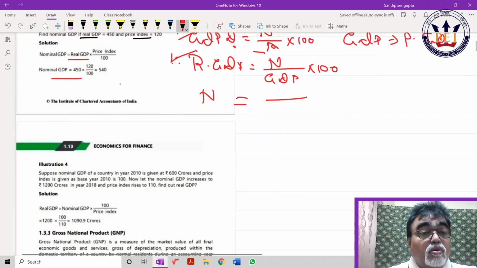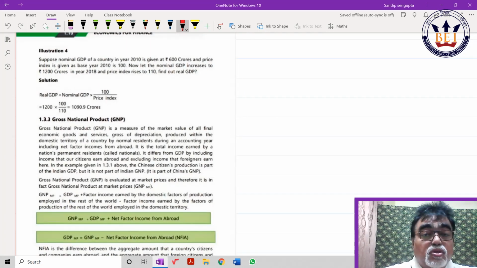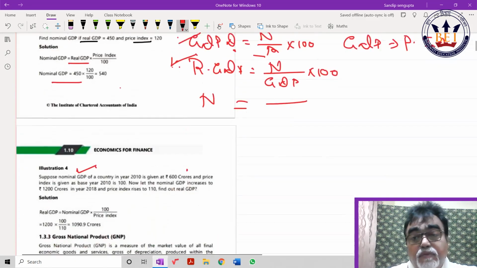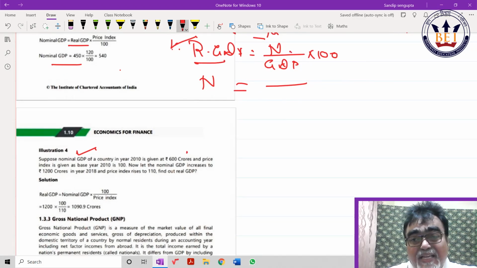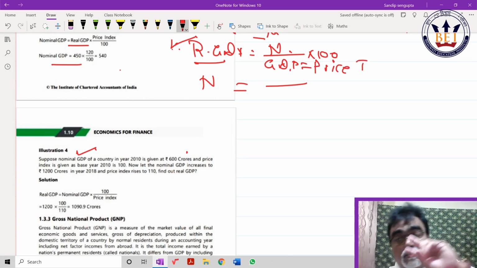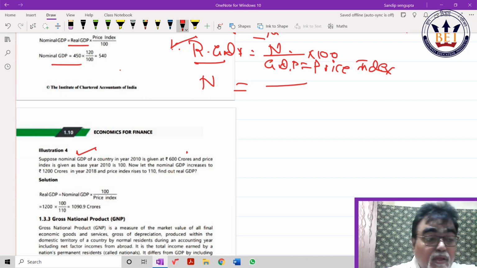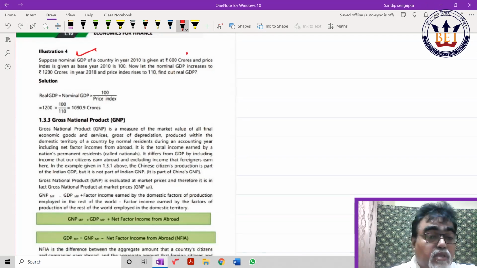Next illustration 3, look. Suppose nominal GDP is this, price index is this. Just now I showed you this formula. Real GDP is equal to nominal by GDP deflator. GDP deflator, another English term is price index, beta, because price index means P1 by P0 into 100. Quick: nominal GDP, current price; real GDP, base price; GDP deflator, price index with respect to nominal and real. And the application is that. Now, this is GNP. Here, these are the new sums they have inserted.